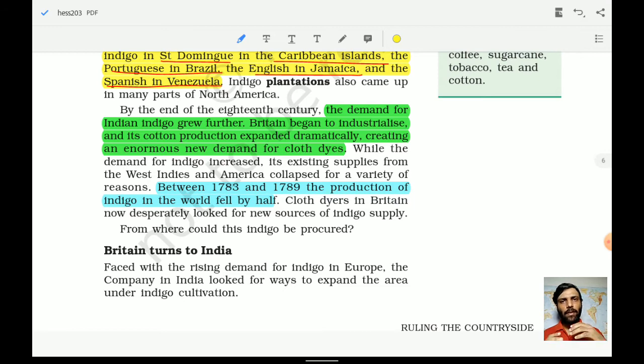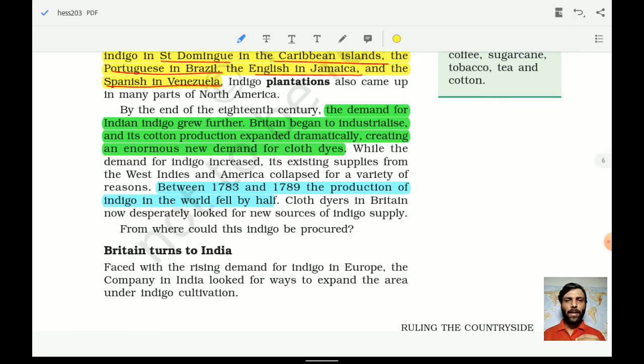It requires raw material at a larger scale and also produces finished products at a larger scale. Since this was the characteristic of British industrialization, indigo also became very popular and was in huge demand to fulfill the requirements of the industries.